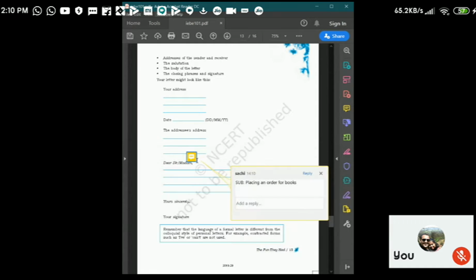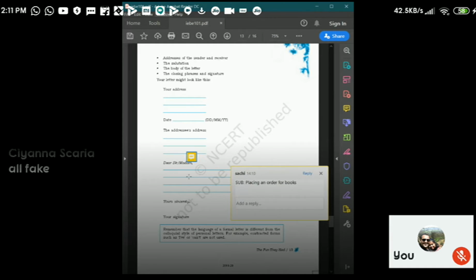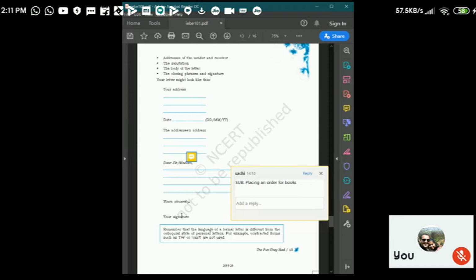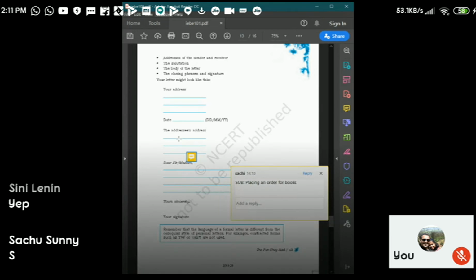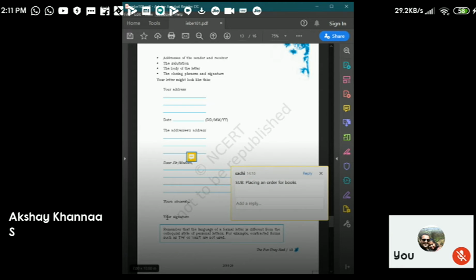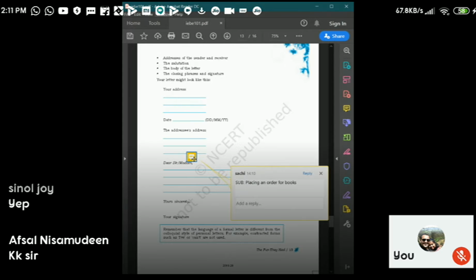Fake sign, fake name, fake address, everything fake. So after this, the salutation again, the closing phrase and signature. Yours sincerely, signature. Got it? Then after the signature, you don't have to write your address again. If there is any designation, that you can. So this is the format of a formal letter. The only thing missing from this format is the subject line that you have to add. Got it?